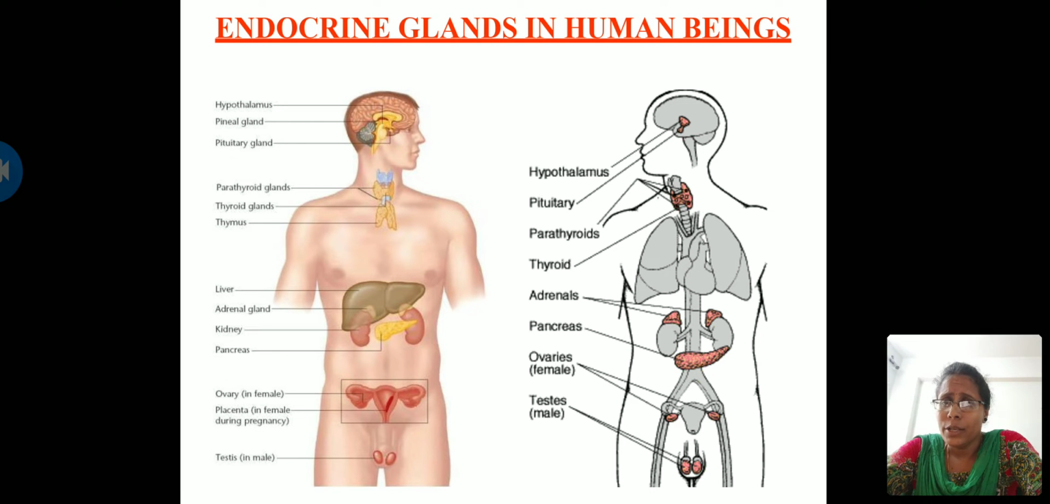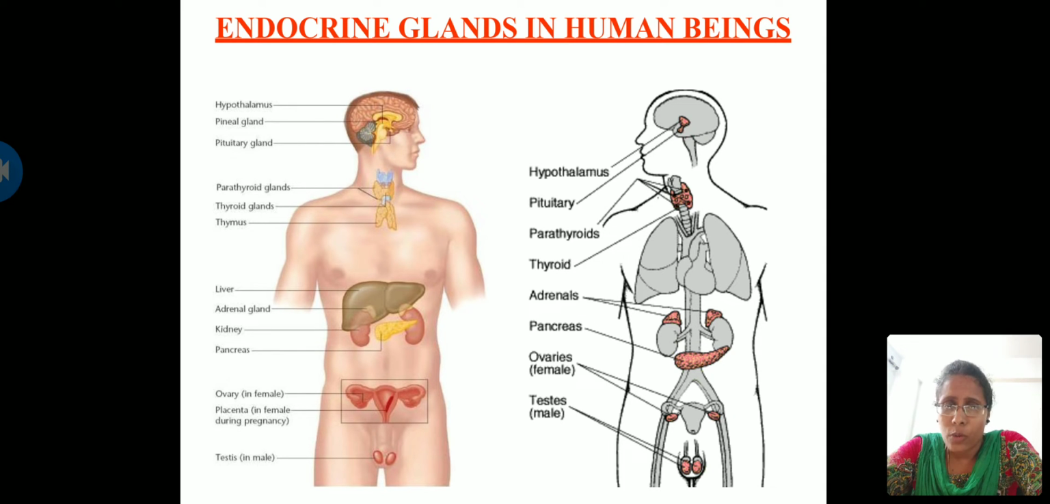On the left side, you can see the first thing is the hypothalamus. You can see the exact location of the hypothalamus; it is situated in the brain. Next you have the pineal gland and the pituitary gland. All these are in association. We are going to talk more about the hypothalamus and pituitary gland. Here the hypothalamus and pituitary gland are interlinked, so they have communication between each other.